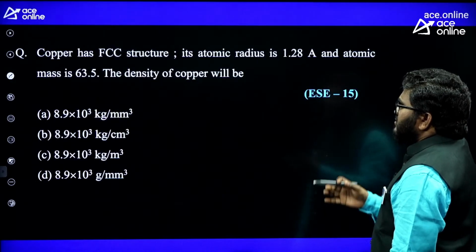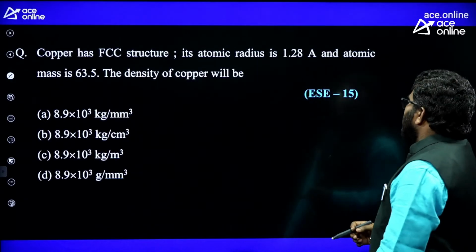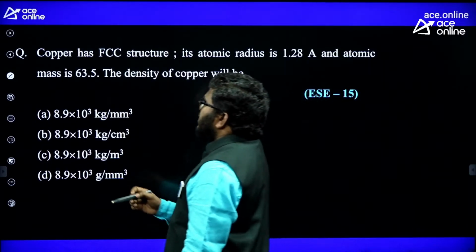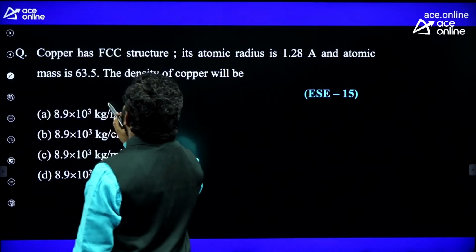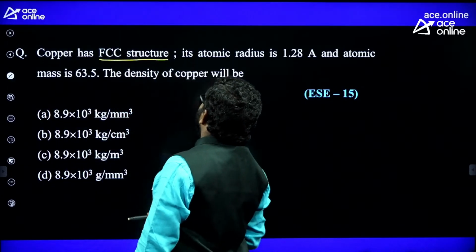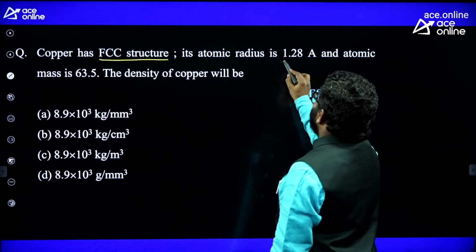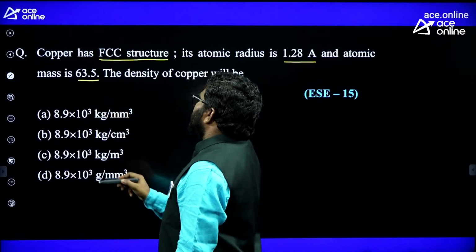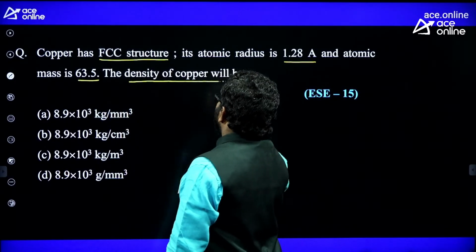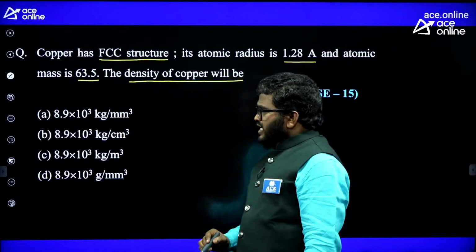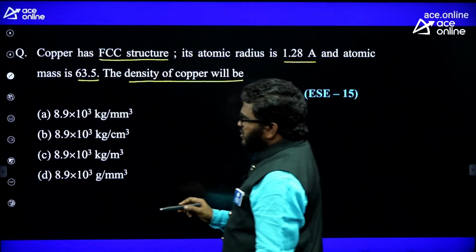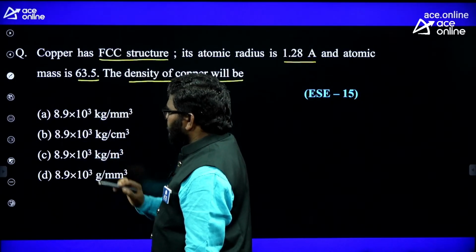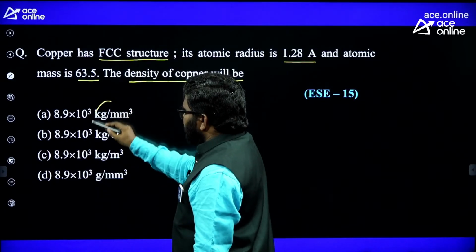Now, see here, there is a question that is actually ESE 2015. The question is: copper has FCC structure. Its atomic radius is 1.28 angstroms and atomic mass is 63.5 grams per mole. The density of copper is... And also, if you observe carefully, all these options have 8.9, 8.9, 8.9, 8.9. Only the difference is units.